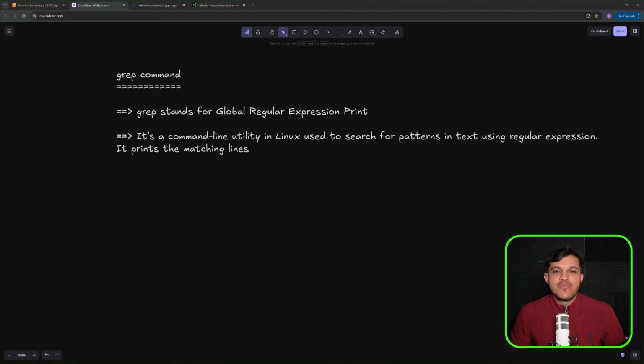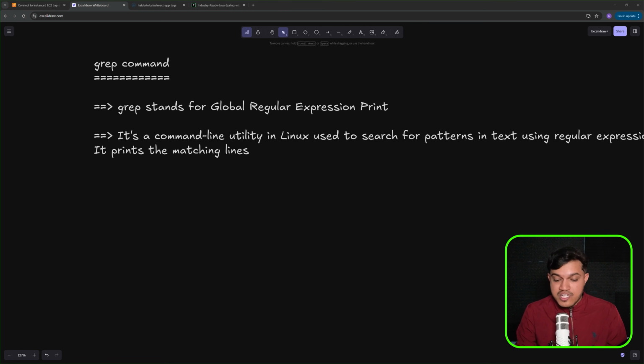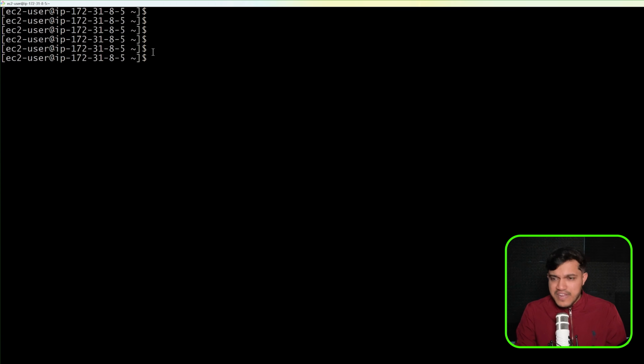Now let's understand one more important Linux command, which is grep, which stands for Global Regular Expression Print. It is a command line utility in Linux used to search for patterns in text using regular expressions. It just prints the matching lines. Let's take an example and try to understand, because it is a very, very important command. I have created one file here with some content, ls -l.